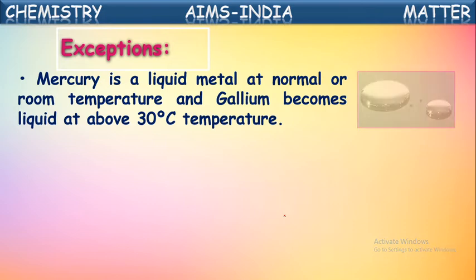Mercury is a liquid metal. At normal temperature, mercury will be in the liquid form. It is the only metal which exists in the liquid state at around normal or room temperature. Room temperature is around 25 degrees Celsius. At this temperature, mercury is the only metal which exists in the liquid state.